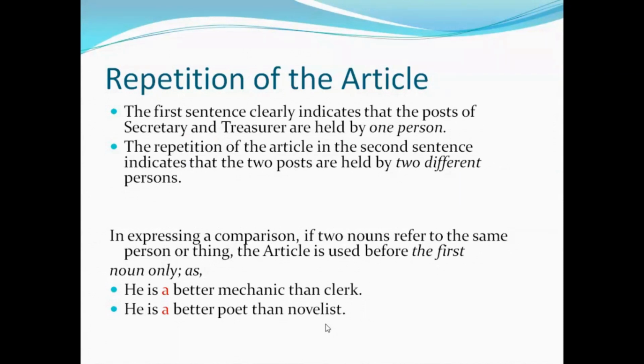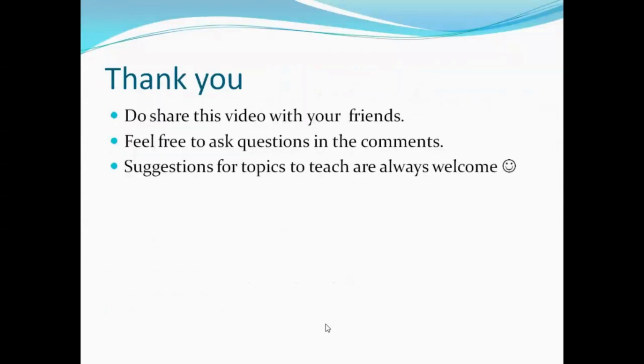In expressing a comparison, if two nouns refer to the same person or thing, the article is used before the first noun only. For example, he is a better mechanic than clerk. Here we are talking about one person. He is a better poet than novelist. Again, we are talking about one person.